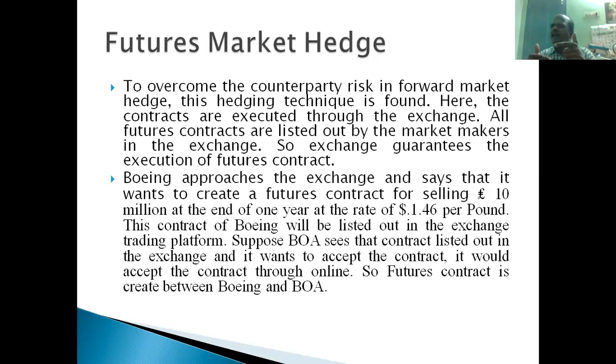So every day the difference is debited from Bank of America's account. There will not be any problem at the end. If the situation becomes $1.30 per pound, still Bank of America's amount will be gradually debited. The 1.6 million American dollars will not be debited on one day. A small amount will be debited each day, and over the 1 year the total debited will become $1.6 million. So because of this daily settlement mechanism, the exchange ensures the execution of the contract. There is no counterparty risk, no default risk. That is the plus point of the futures market compared with the forward market.